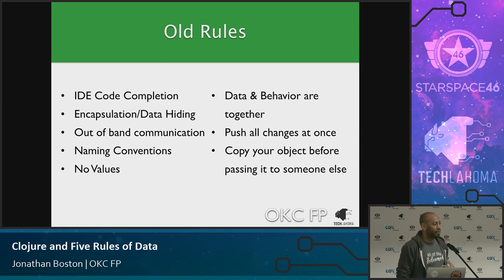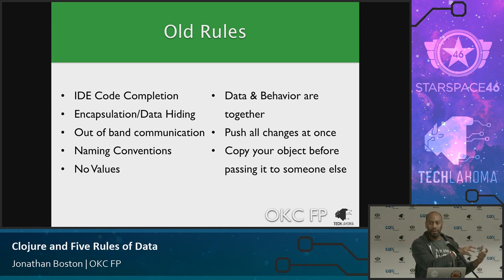Out-of-band communication. Right. JSON. How do you encode a date? Well, it depends, and you have to go ask someone outside of the data. Right. You can't look at it and say, oh, this is JSON date. I know that it's month, day, year, because it could be year, date, month, whatever. So out-of-band communication around it. Naming conventions, right? That's kind of, again, the IDE of we're going to have a bunch of names, so let's always try to make sure we name them the same way. No values, like we'll get into that, but sometimes it's really hard to actually get the value, right?